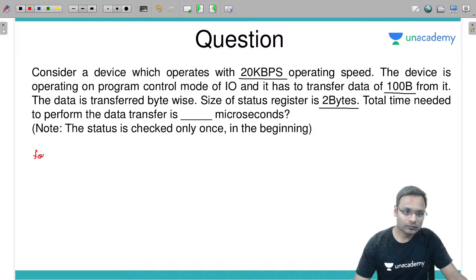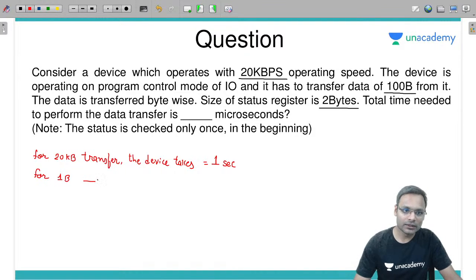For 20 kilobyte transfer, the device takes 1 second. If that is the case, then for 1 byte transfer, the device takes how much time?